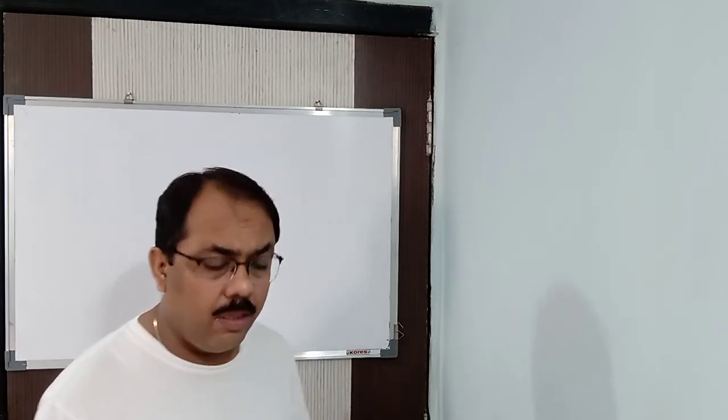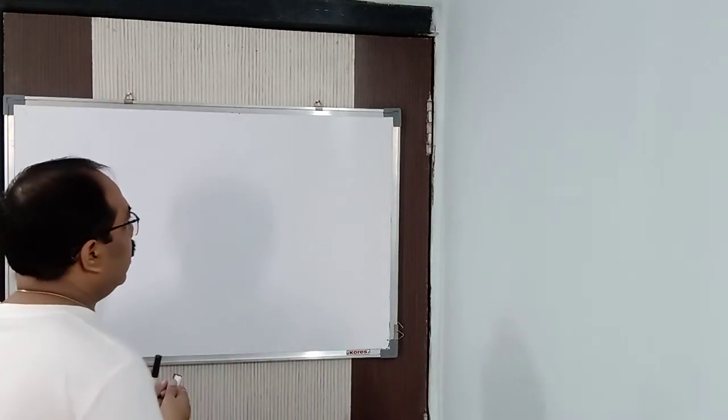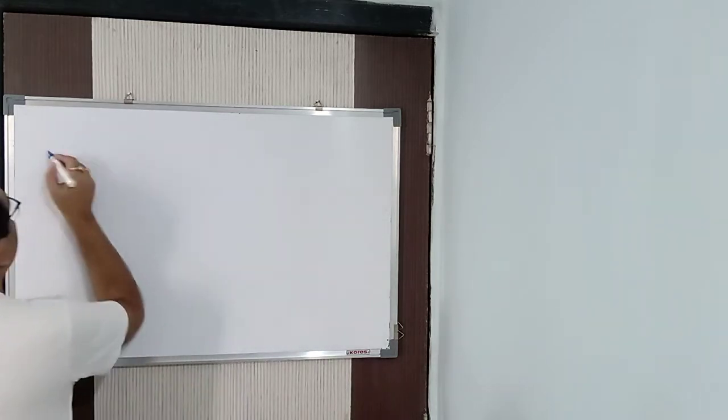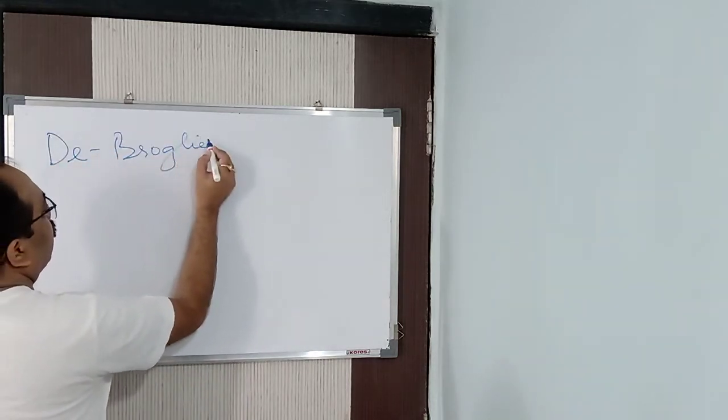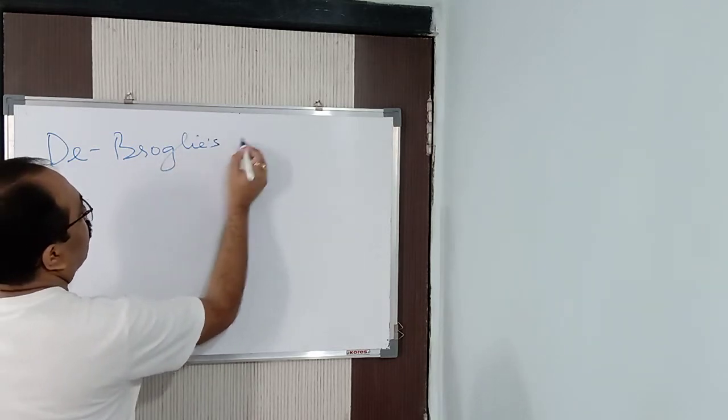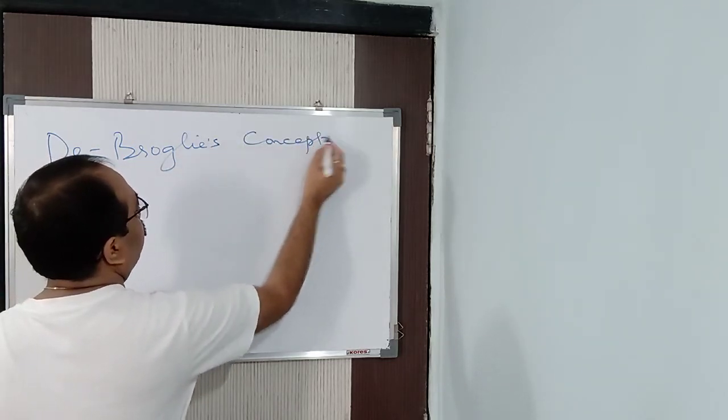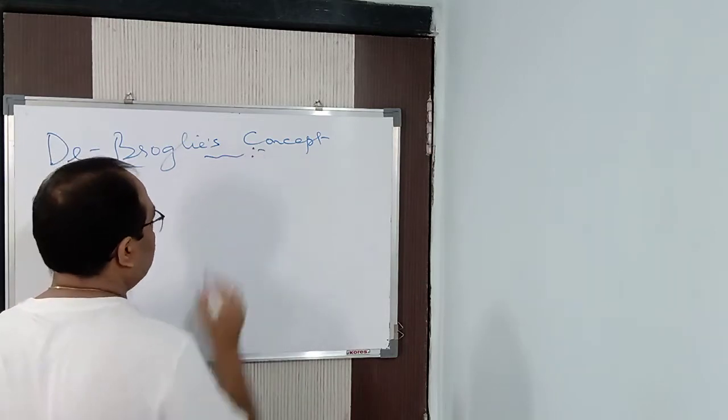De Broglie's concept of dual nature of matter. What did de Broglie suggest to us?